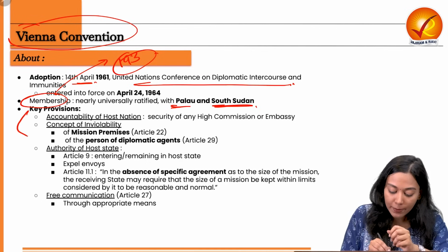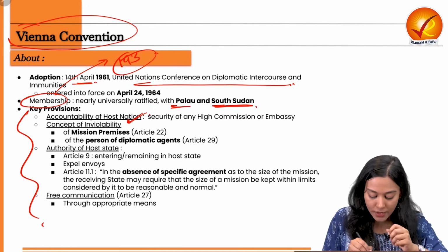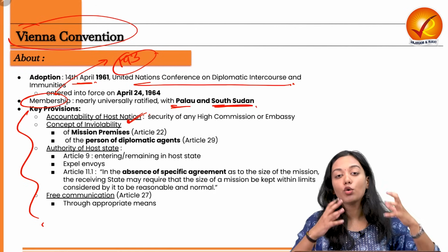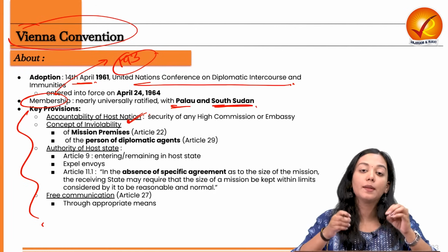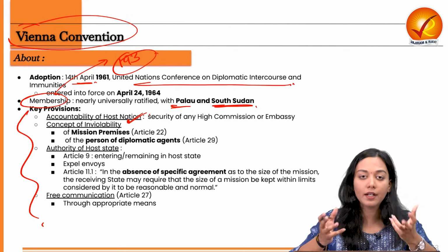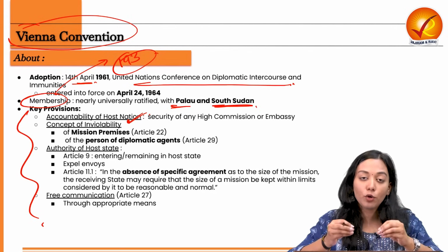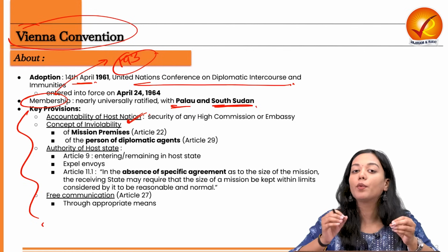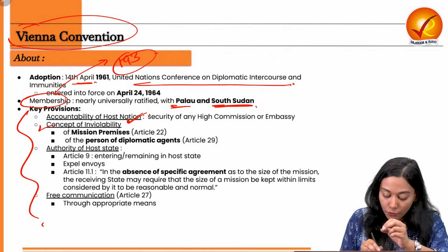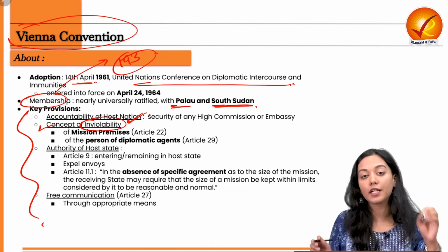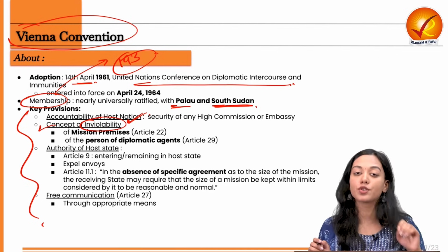Now, what are the key provisions that we need to read? First of all, the accountability of the host nation. If a host nation is hosting a diplomat of a diplomatic mission of any country, then the security responsibility of the diplomat and his family is the complete accountability of the host nation. This is the first provision. Second is the concept of inviolability. Certain protections are inviolable when it comes to the diplomats who are functioning in the host country.